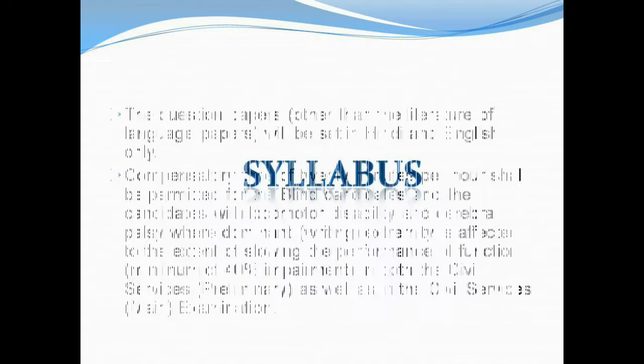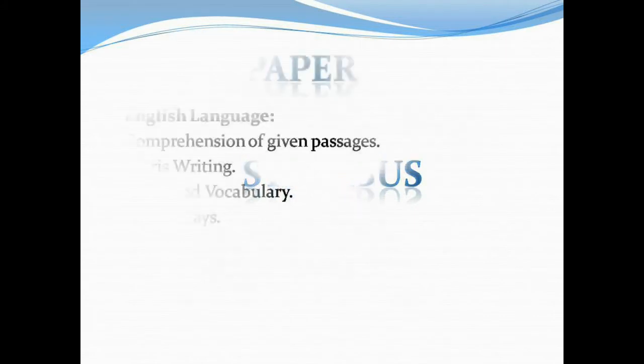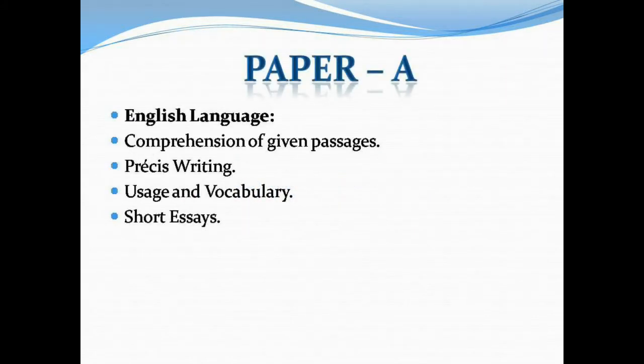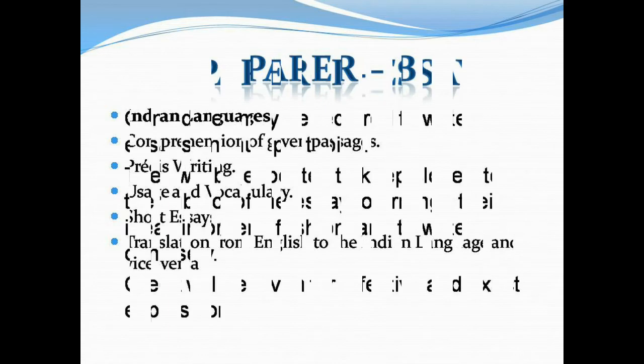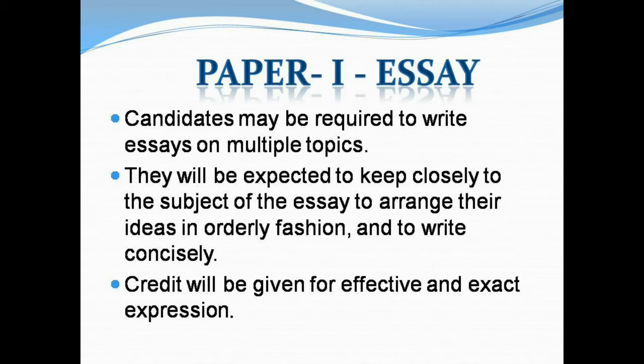Syllabus of Paper A: comprehension of given passages, precise writing, usage and vocabulary, short essays in English language. Paper B, in any one of the Indian languages: comprehension of given passages, precise writing, usage and vocabulary, short essays, translation from English to the Indian language and vice versa. Paper 1, Essay. Candidates may be required to write essays on multiple topics.